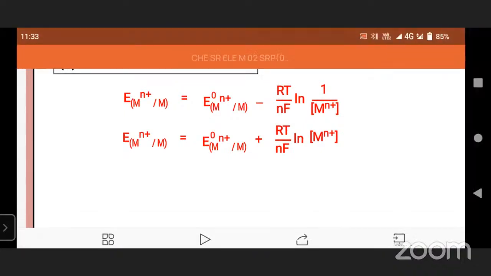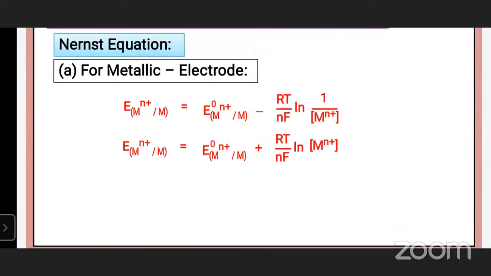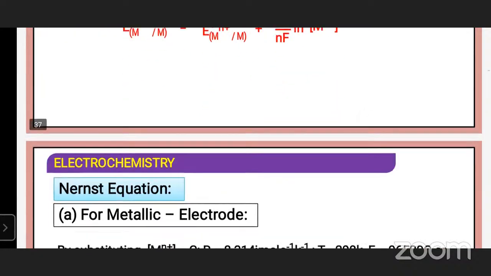where E is the electrode potential, E naught is the standard electrode potential, R means gas constant, its value 8.314 joules per Kelvin per mole, T means temperature in Kelvin scale, M^n+ means molar concentration of ions, small n means number of electrons gained, F means Faraday constant, 96,487 coulombs per mole. This equation is commonly known as the Nernst equation for metallic electrode.